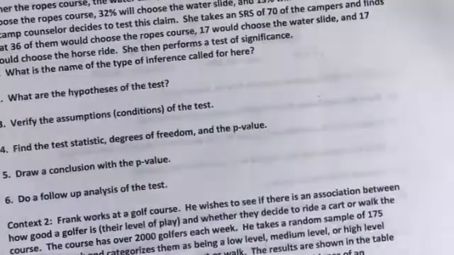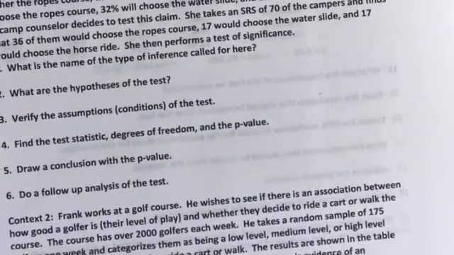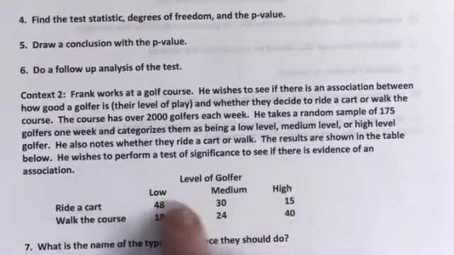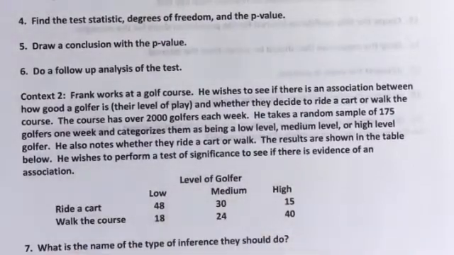All right, the next problem. This one you'll notice we're given a two-way table. Whenever you're given a two-way table like this, you ought to think we have a chi-squared test of association or maybe a chi-squared test of homogeneity.